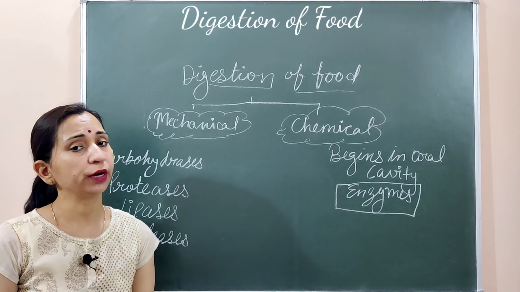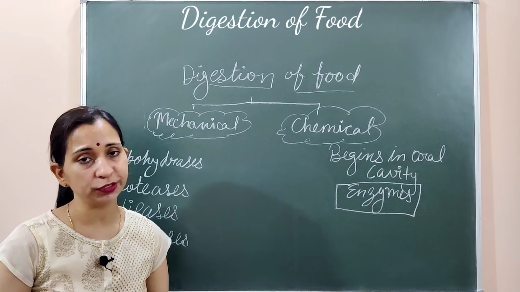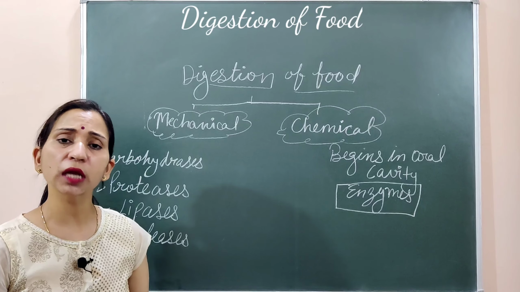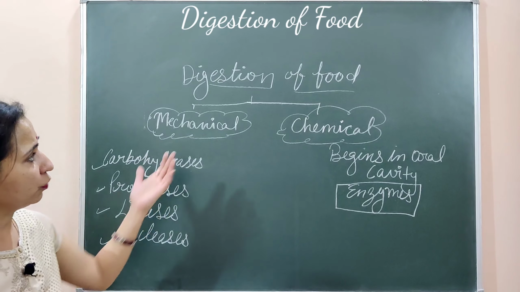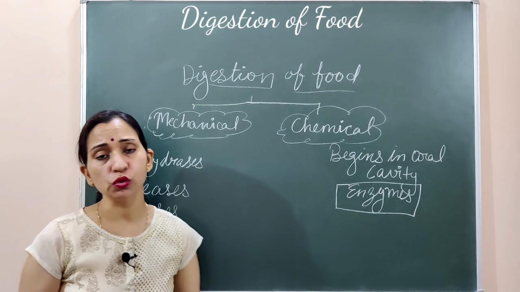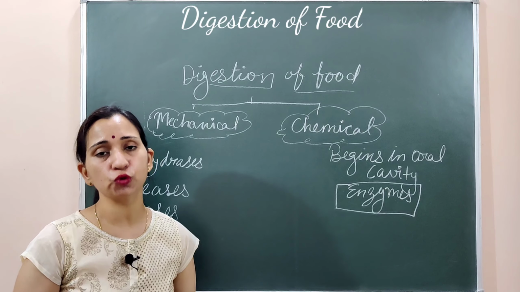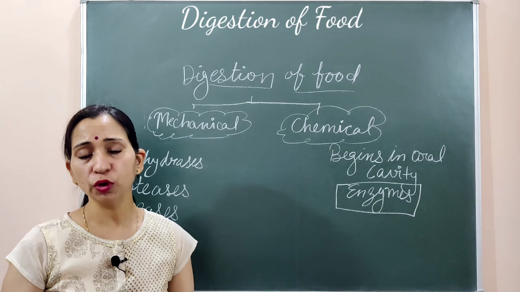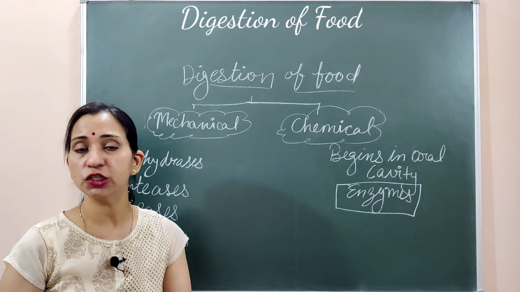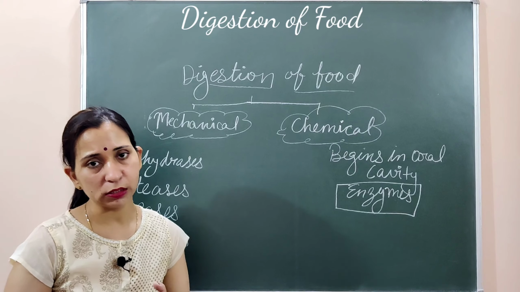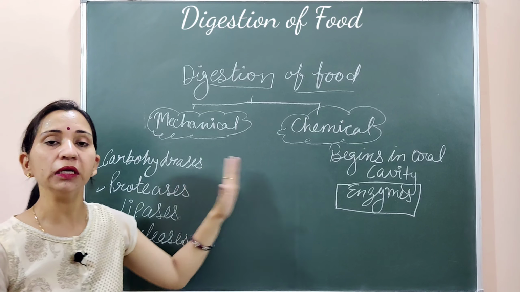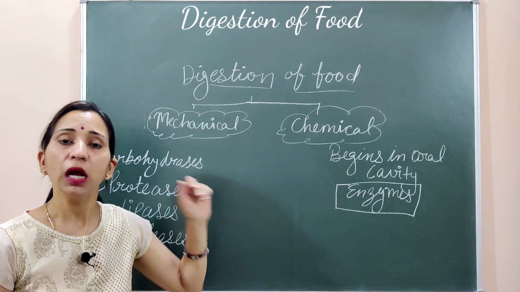Let's see what these are. Carbohydrases, जैसे कि नाम से पता चल रहा है, these are the enzymes which work on the carbohydrate. They will convert the complex carbohydrate into the simpler form. In actual, digestion is the process of conversion of complex food molecules into the simpler form so that they can be absorbed. Earlier in the complex form they are non-absorbable for the body, but as they convert into the simpler form through digestion, they can be absorbed by the body easily. So these are the different enzymes which work on different substrates so that they can be converted into the simpler form and then absorbed by the body.